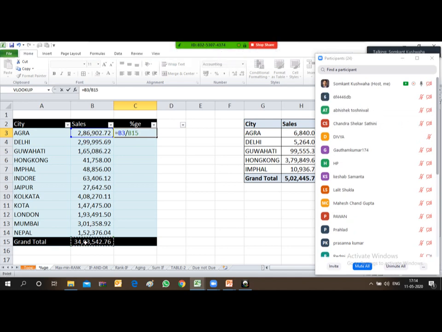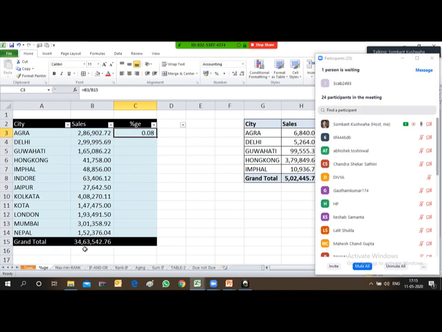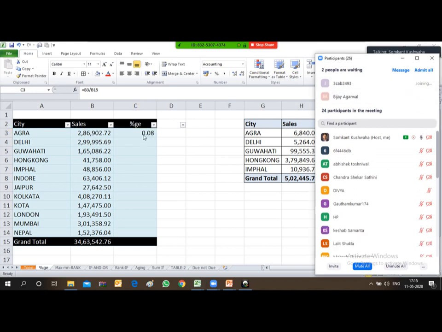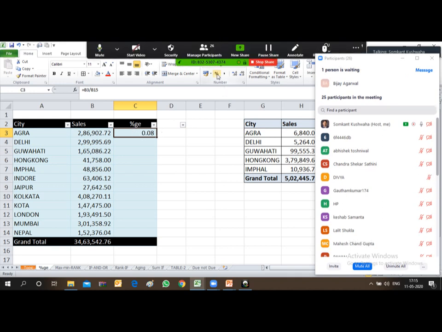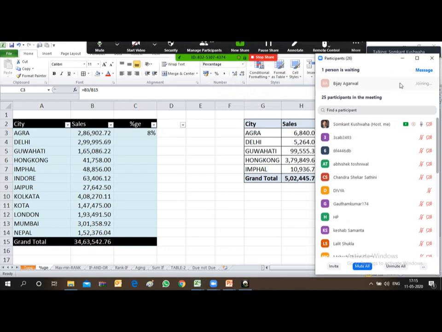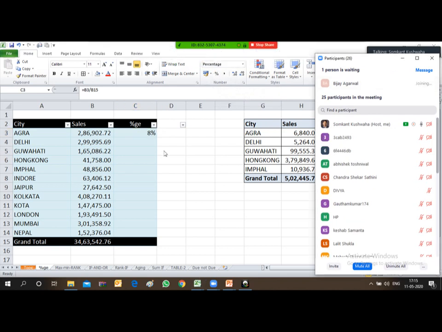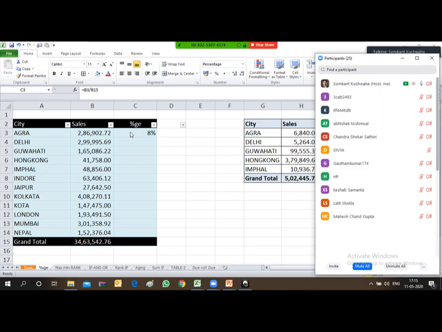So equal to the sale of a particular location, that is B3 for the first sale, and then divided by B15, that is the total sale value. So you will be able to derive the percentage. Since a fraction has come up, you need to convert this figure into percentage. In the Home tab, the percentage sign is there. Just click on that symbol and it will automatically convert into percentage.